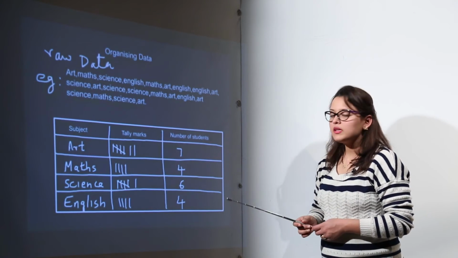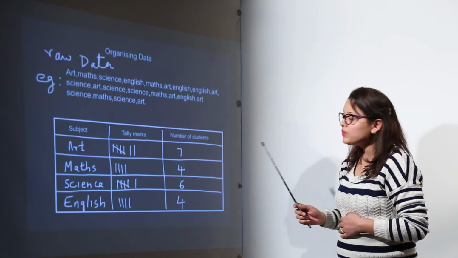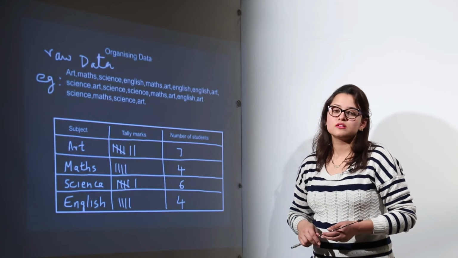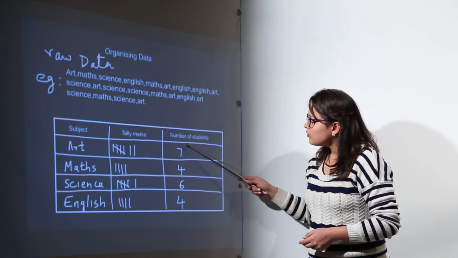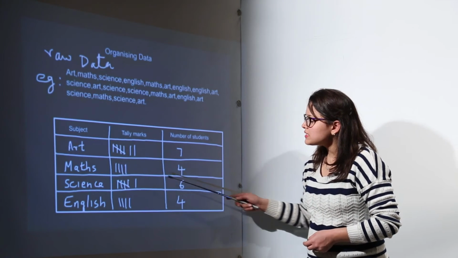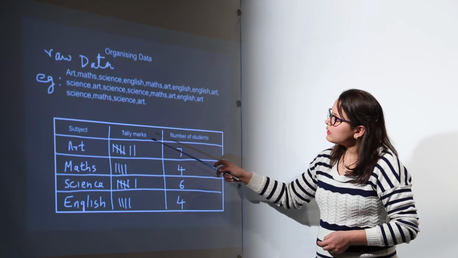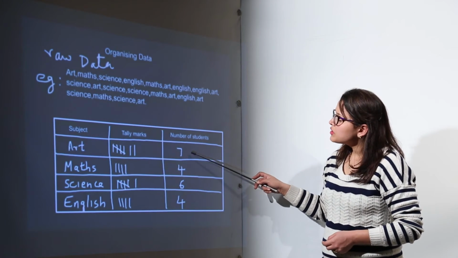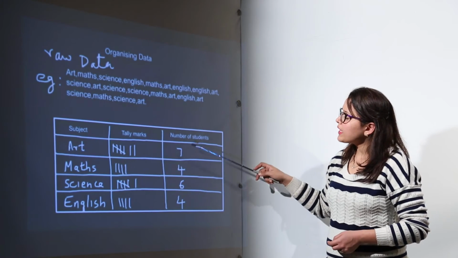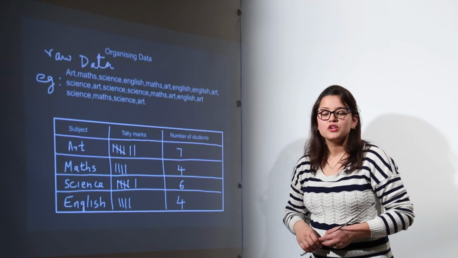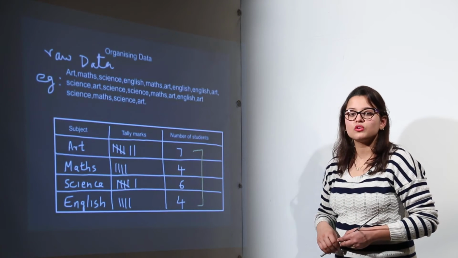Now can you answer a question of mine, which is, which subject is liked most by the students? You can say over here that 6 students are liking science, or you can also see the number of students who liked arts. So you can say in this class maximum number of students are liking arts as the subject, right? So arts is the most favorite subject of the students.